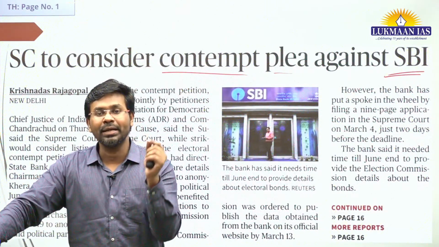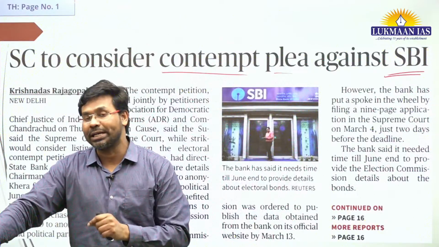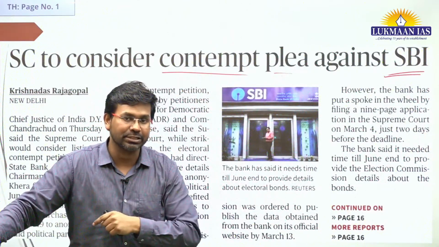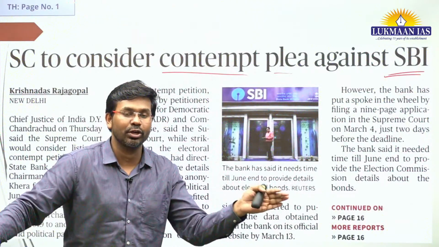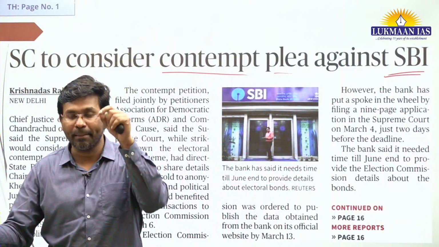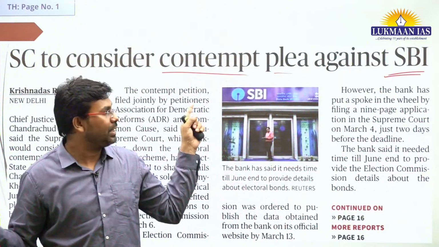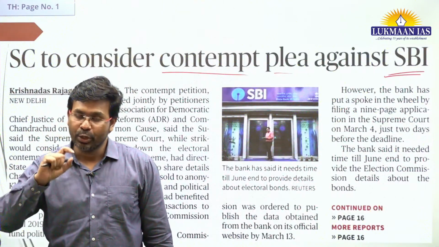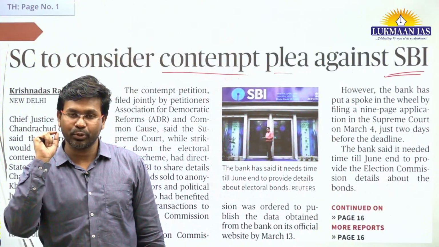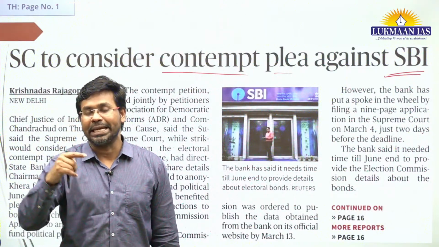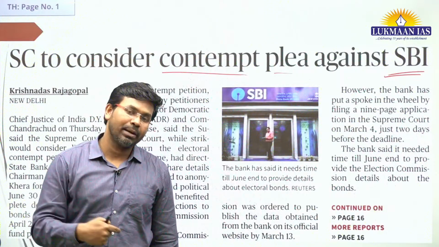So anyone can anonymously donate to political parties, right? But the donation process itself was a little transparent. Although the data was not shared with the public, they had to donate to political parties through a mechanism established by the electoral bonds scheme. They had to go to the State Bank of India to purchase electoral bonds. They have to share their KYC details, and those electoral bonds can be encashed by the political parties.